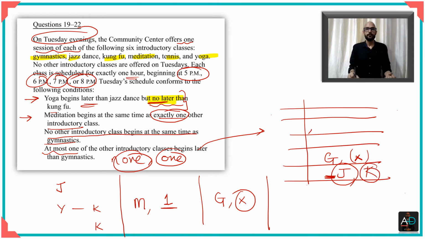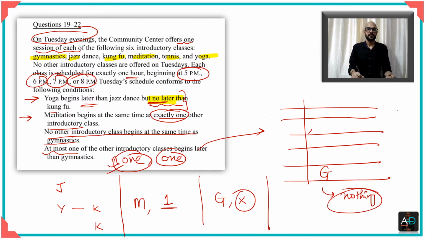So either it has to be final, which means you put your gymnastics at the very end, because when gymnastics is at the end, it means there is nothing after it, right? Which is okay, because it can be none. Or if gymnastics is not at the end, then at the most there can be one thing after it, which means that, let us say we have gymnastics here, then there is scope for only one more thing.